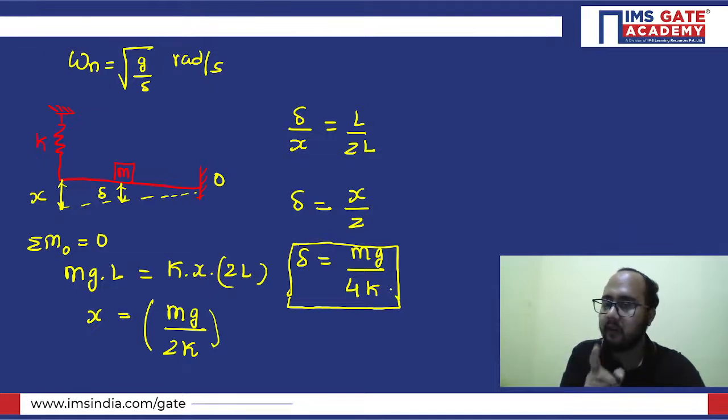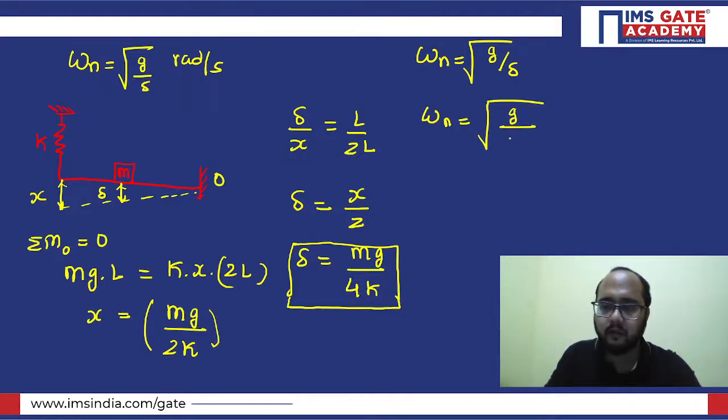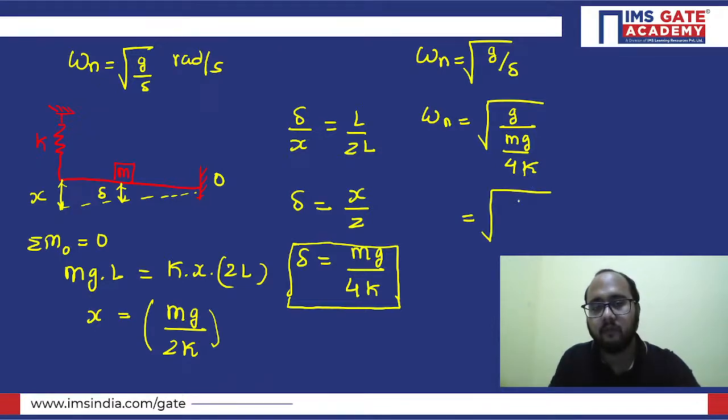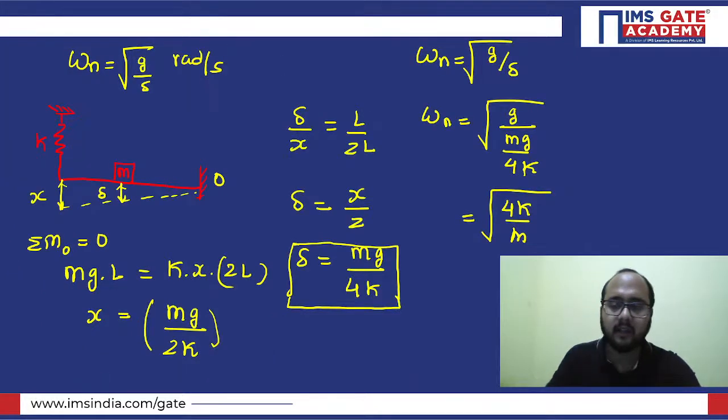You have to just put the value of delta in this formula, omega n equals under root g by delta. You need to put the value of delta here, and you will be getting the answer. What is the value of delta? mg by 4k, right? So you will see that g will be cancelled out, and it will become 4k by m. You will see the same answer we are getting from Newton's second law also, and the same answer we are getting from under root g by delta.